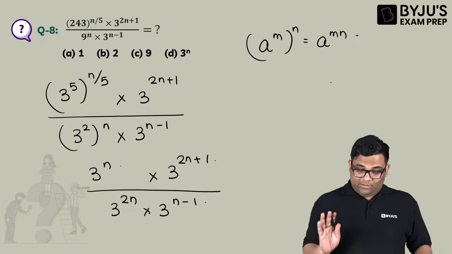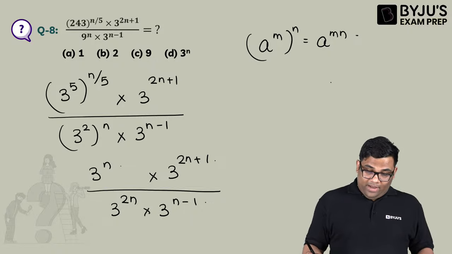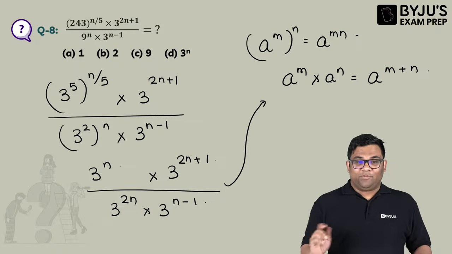Now see this carefully. When I write a to the power m into a to the power n, it is a to the power m plus n.